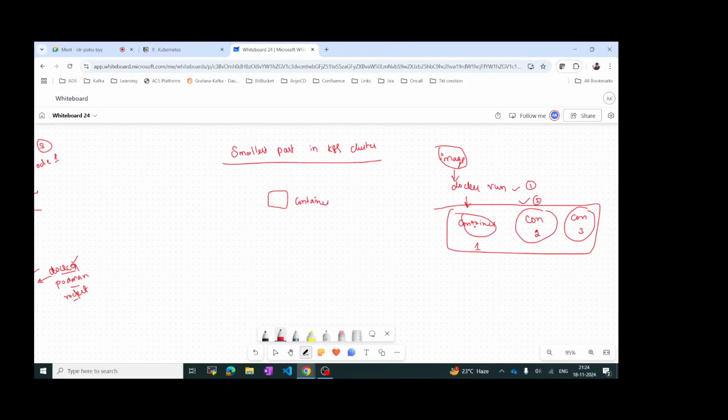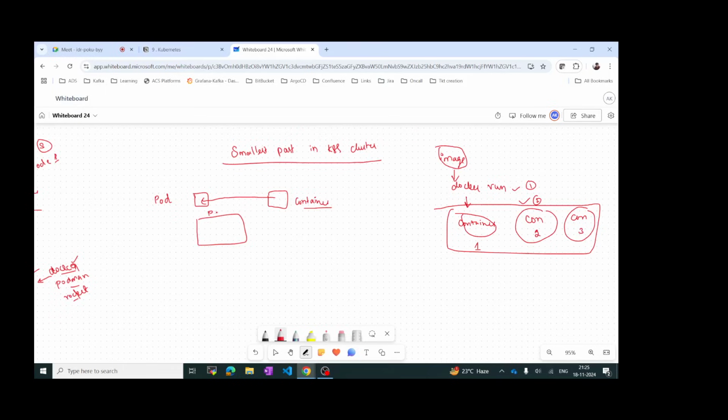So this is the container, right? This is the smallest part in Docker, but in Kubernetes, the smallest part is called a pod. Then this container runs inside this pod.